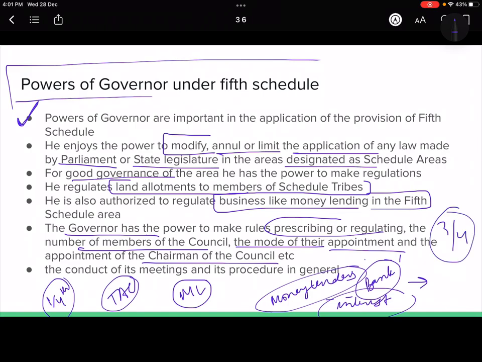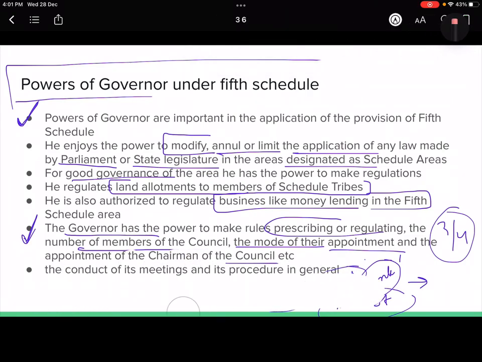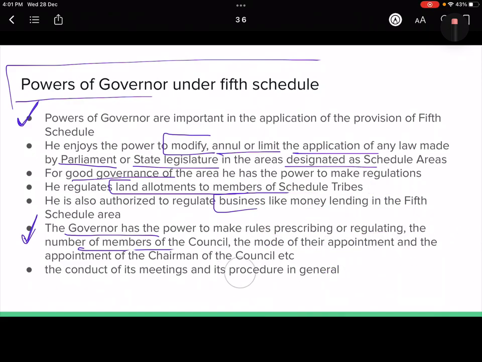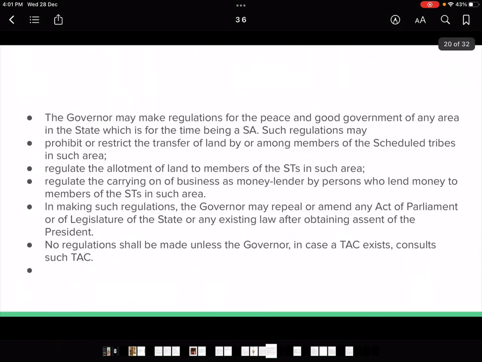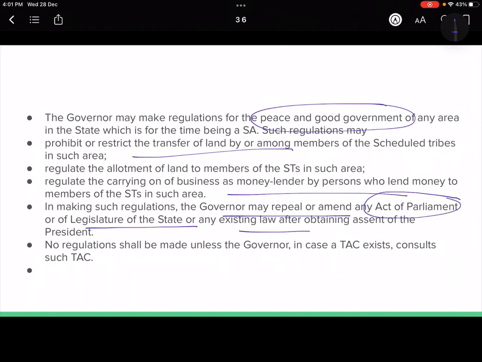So who are going to be the members, their appointment, ठीक है, everything is going to be managed by governor, ठीक है. Then the meetings, when are they going to be conducted, what is the procedure that is going to be used while conducting the meetings, that is also maintained by or overlooked by the governor, ठीक है. Then the governor makes regulations about the good governance and peace, we have talked about it. Land का, ठीक है, money lending का, we have talked about this. And any law, ठीक है, of the act of parliament और वो सब हमने बात कर लिया, ठीक है.